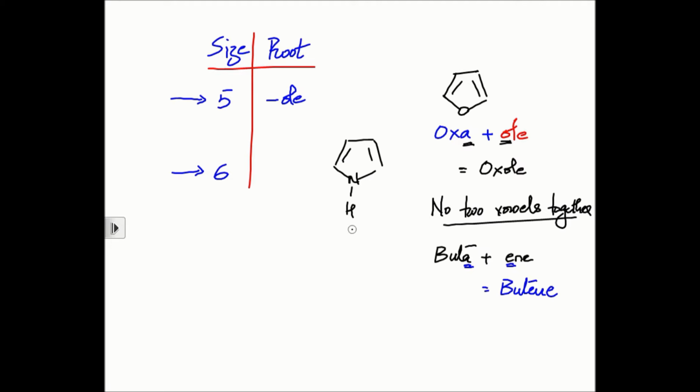Similarly, when you have aza and ol, O is also a vowel, A is also a vowel. So we drop the A when we write the name of this compound. So this compound is called azole, not azaol. Do you realize that? Okay. So we drop the vowel whenever there are two vowels next to one another. Is that clear? So if I draw a 5-membered ring,